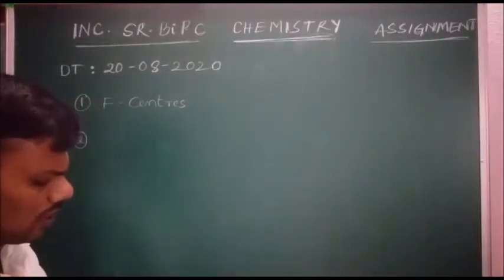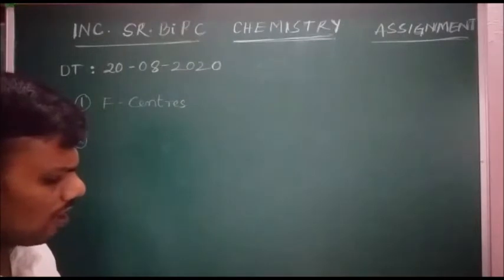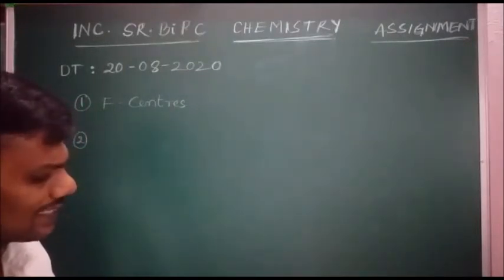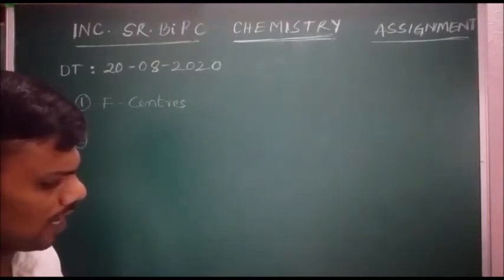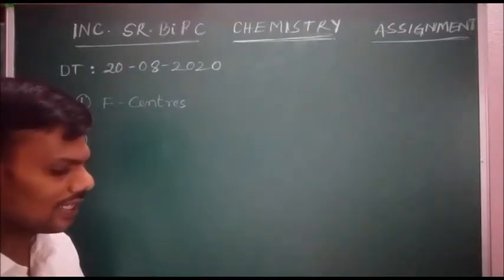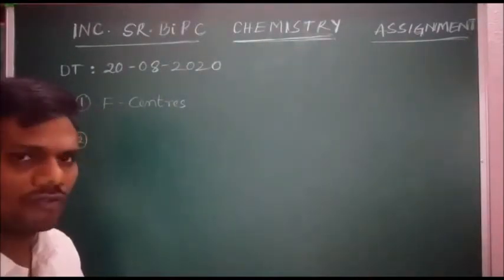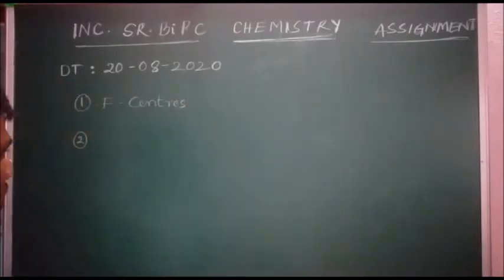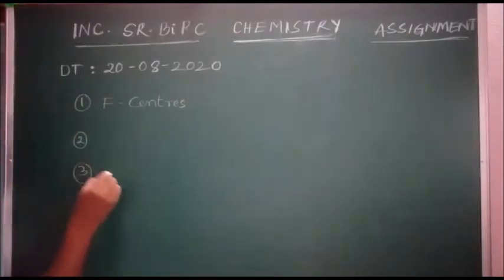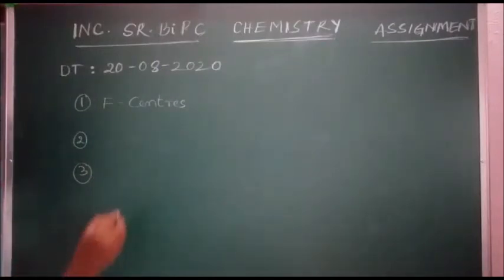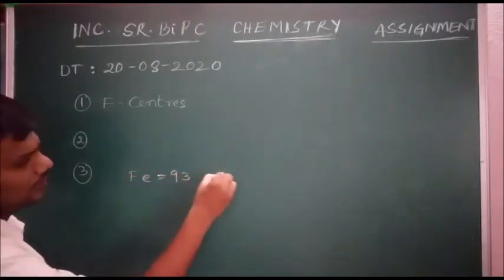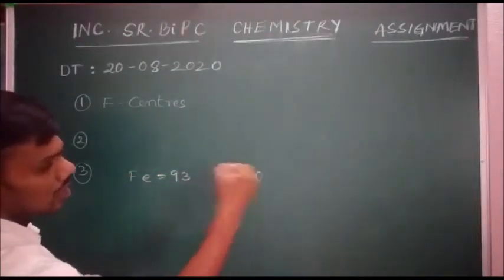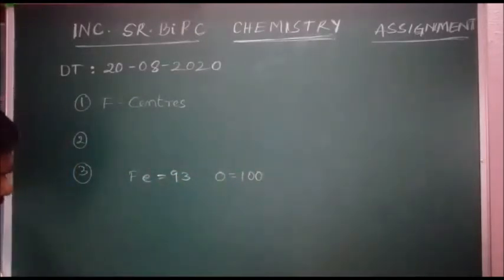Next, question number 3. The composition of a sample of wurtzite is Fe 0.93 O 1.00. The percentage of iron in the form of iron 3 plus is asked. Total iron atoms are 93, oxygen atoms are 100. Among the 93, some are in the 3 plus state.